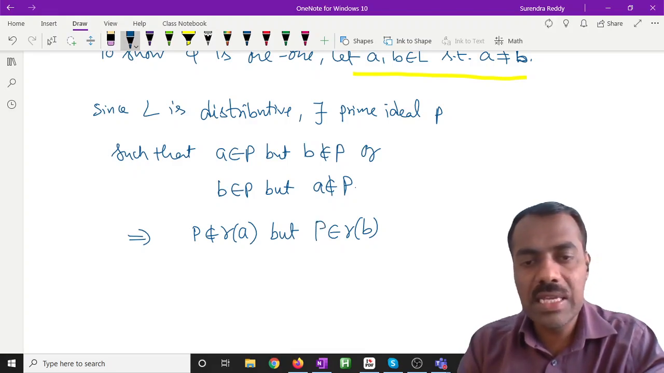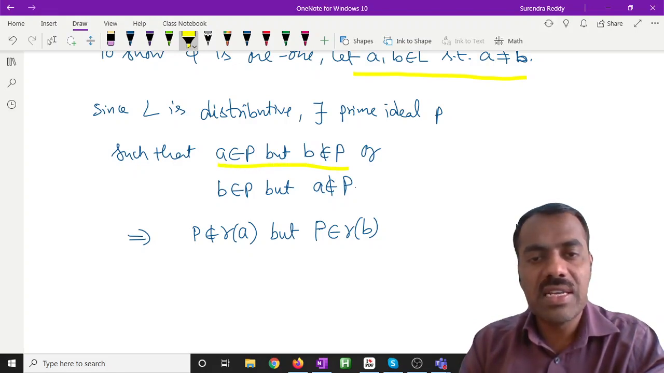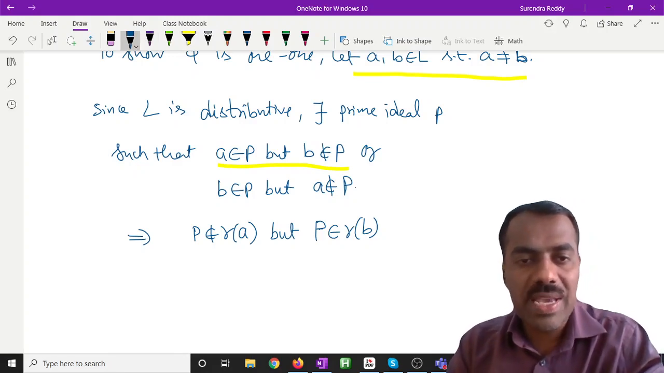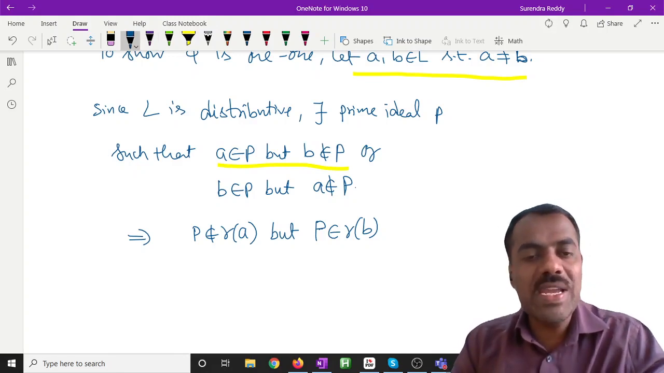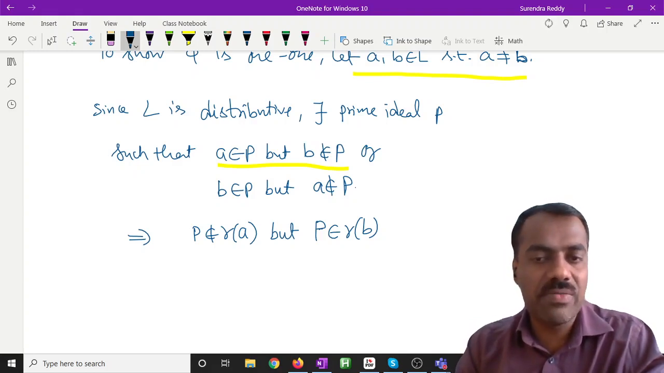This P is in R of. Is this clear? Are you following? Whatever we have written here, that is same as saying this one. Yes or no? Because A is in P, so P cannot be in R of P. And B is not in P, so therefore P is in R of P.